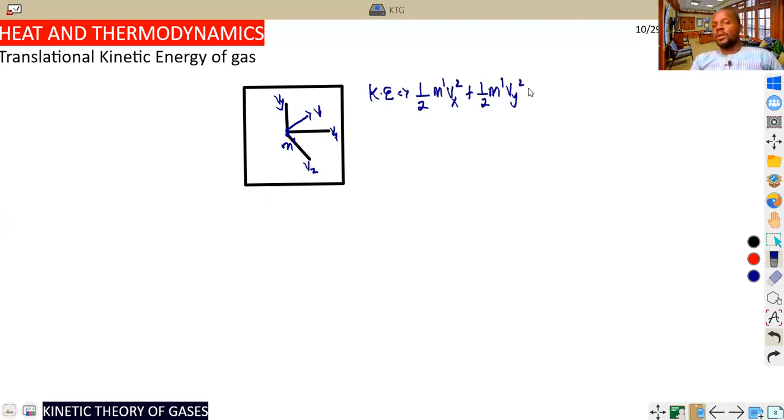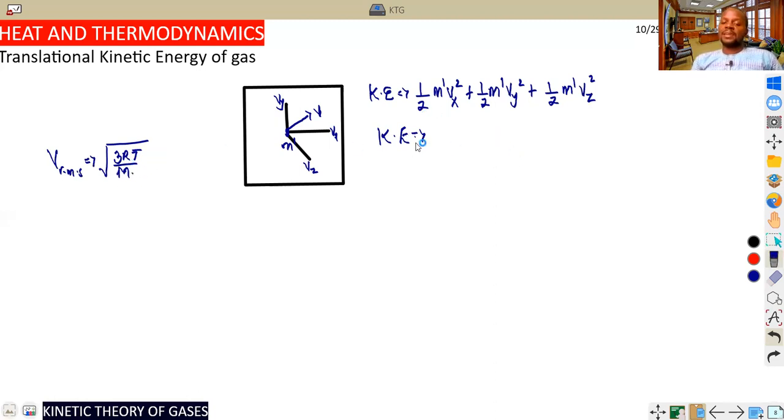I hope students are following, plus half m dash vz squared, or v squared, anyhow you want to call it. So directly we can now say kinetic energy is now equal to the total kinetic energy. Like I said, the general relation we use for velocity is the root mean square velocity, which we talked about in the last class. The root mean square velocity, remember, is the square root of 3RT by capital letter M.